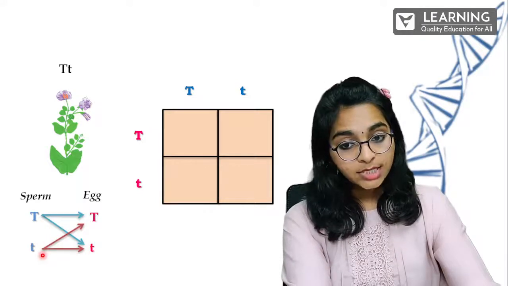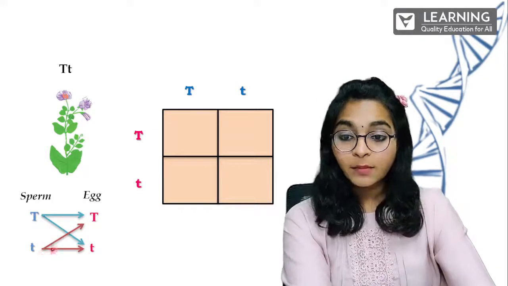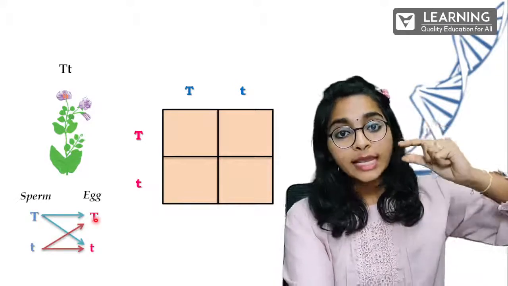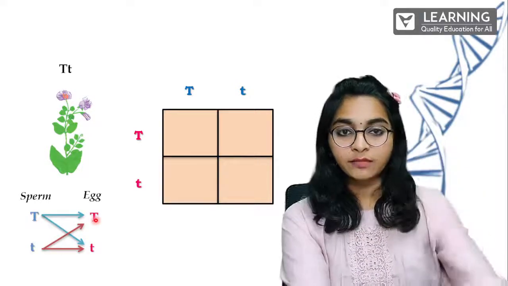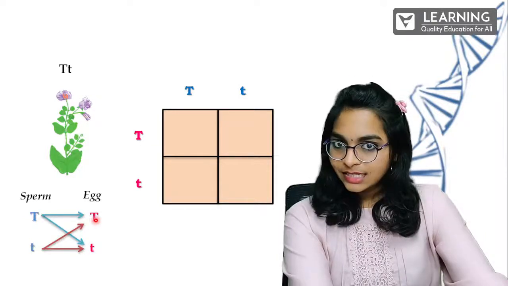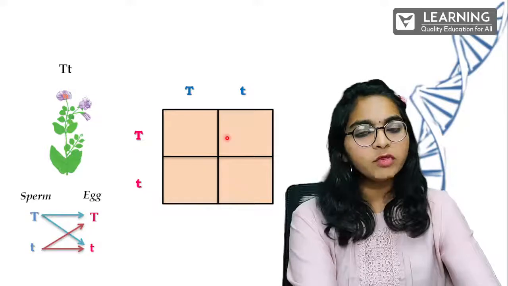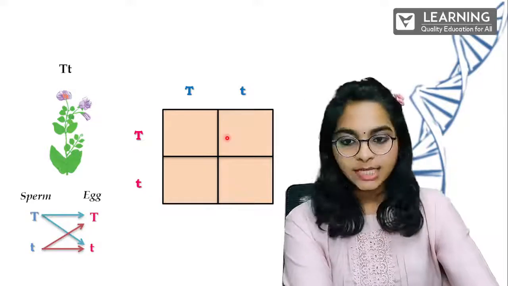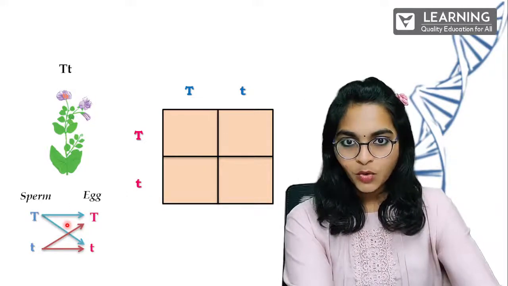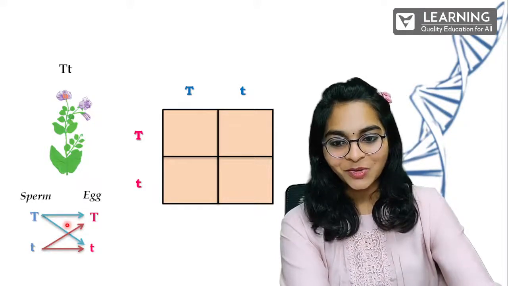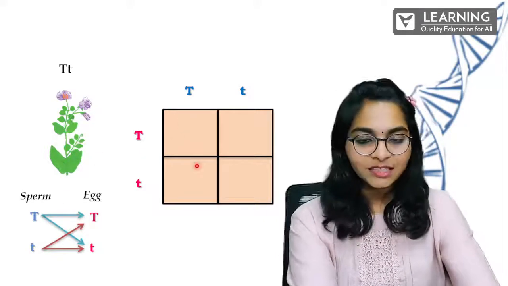Here the small t, which is recessive, can fertilize the egg which is dominant, or it can fertilize the egg which is recessive. Is this clear? So this is what we are going to put in the tabular column. When we put it in the tabular column, it's going to be really easy. For a monohybrid cross it is fine, but when we are dealing with the dihybrid cross, it's going to be so fun. So just put it in the tabular column.